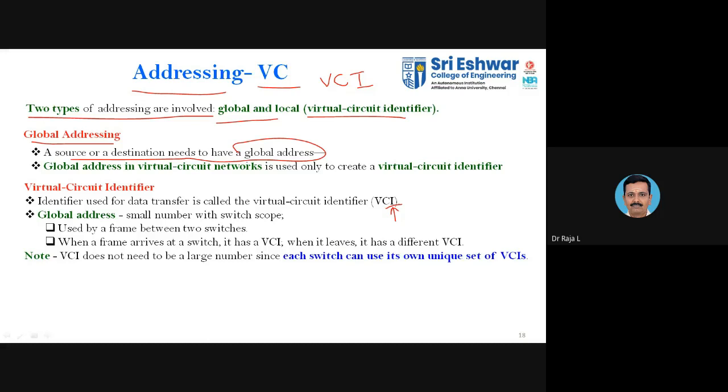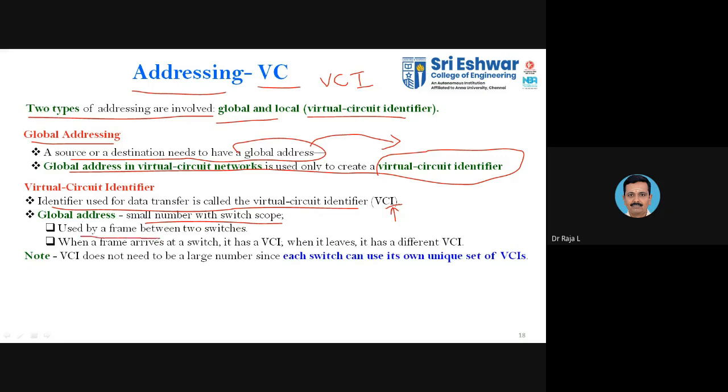The source or destination needs to have a global address in the case of the virtual circuit approach, and the global address in a virtual circuit network is used to create a virtual circuit identifier. So this addressing will have this VCI, the virtual circuit identifier. The identifier used for data transfer is called a virtual circuit identifier. The global address is nothing but a small number with a scope, within a certain geographical area.